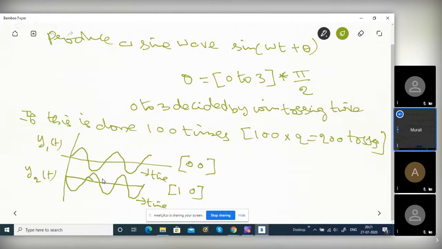This is called one realization. This is one realization. This is another realization. But they are different because the thetas are different. Once you fix the theta, it is a function of time. It is called one realization. Is it clear?